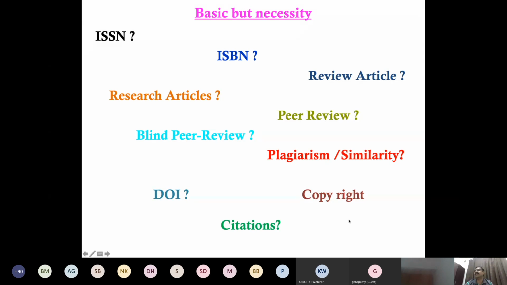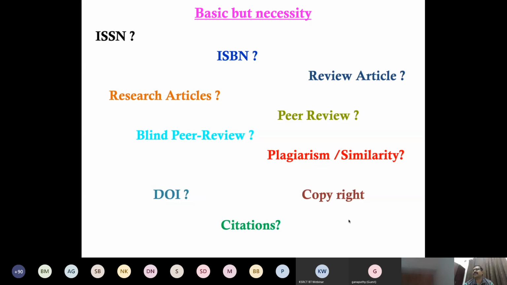Then copyright. We know the copyright declaration, we give the declaration. Whatever we are submitting, we will give the copyright. So when you are submitting a paper or proposal, whatever it is, they will give some disclaimer, the copyright, that you have to read thoroughly, because it says you should not have previously published this work, you should not have taken any data from another paper. Everything they mention, so we have to read thoroughly, then we can learn about the copyright.